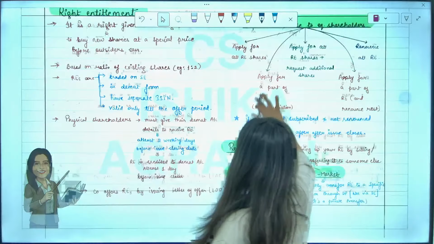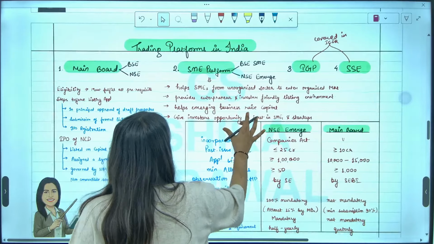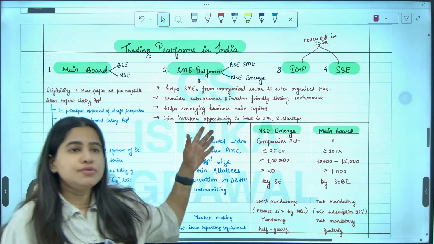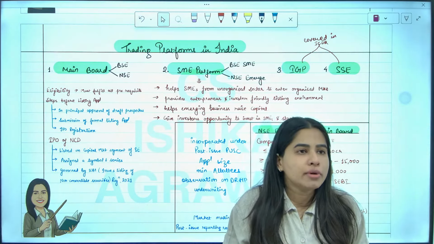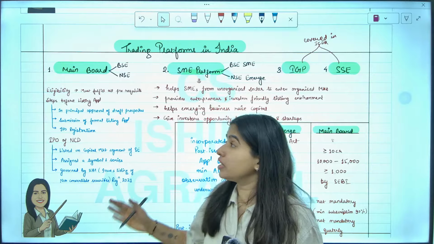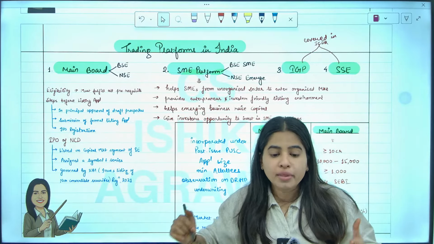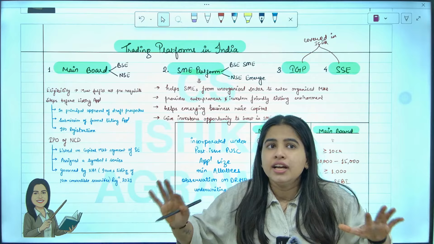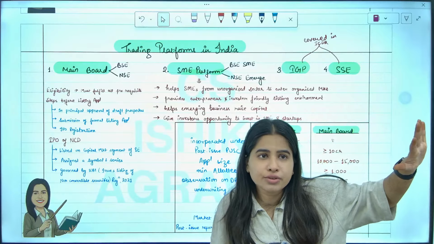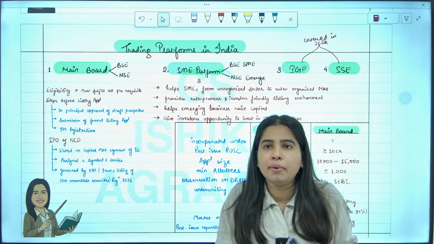Okay. So, moving towards the next topic, that is trading platforms in India. As we all know, we have the stock exchanges BSE and NSE, Bombay Stock Exchange and National Stock Exchange. They have 4 sections of trading platform, just like when you go to a clothing store, let's say Reliance Trends, they have 4 sections: men's wear, kids wear, women's wear, and some other wear.